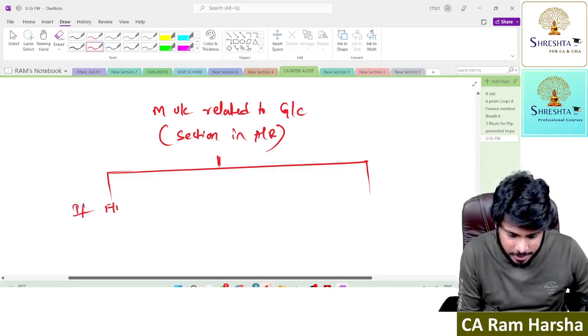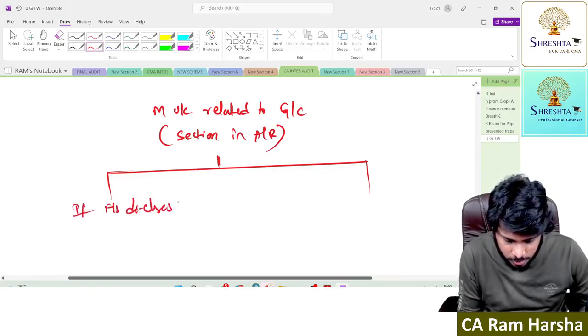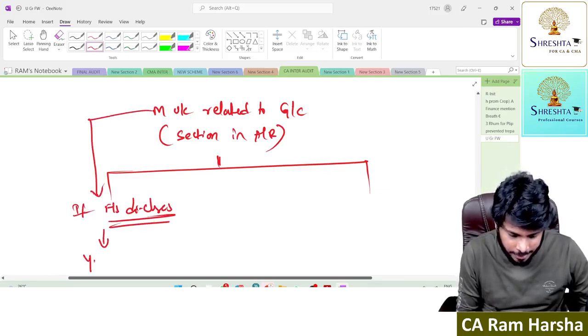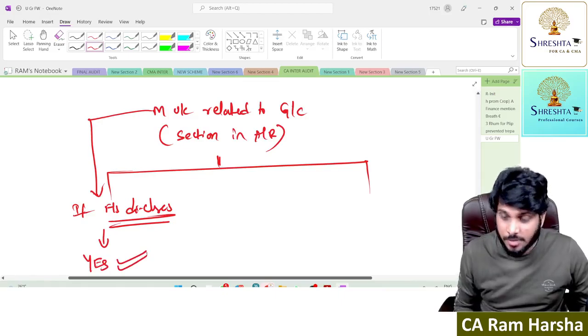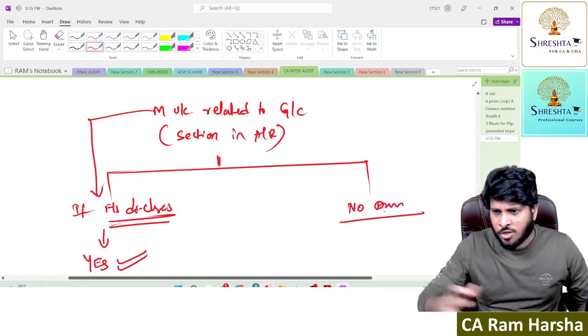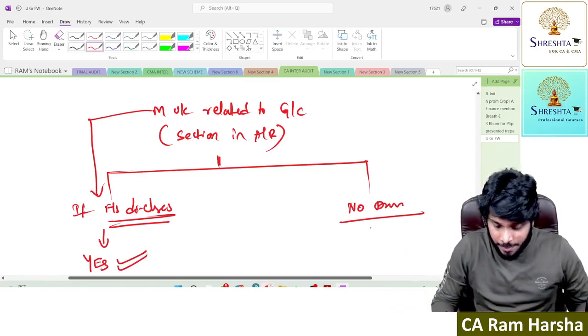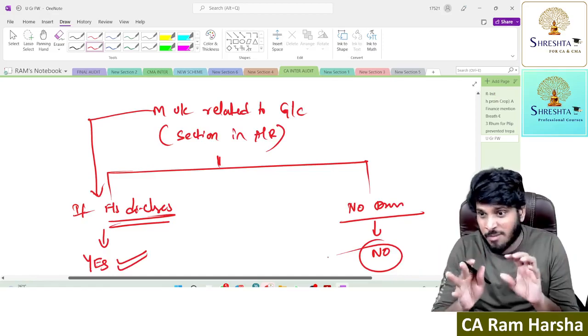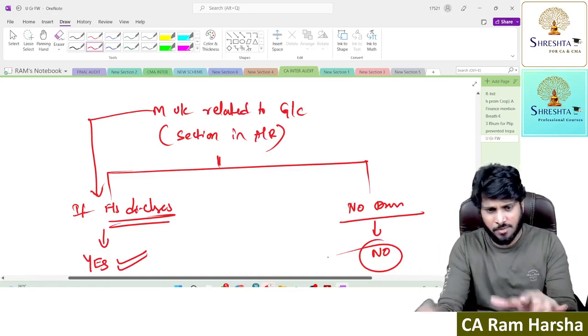If the financial statement discloses this material uncertainty, yes, this para will come. If the financial statements do not disclose properly or do not disclose at all, then this para will not come. Don't mug up like this. Very common sense. Very simple point.